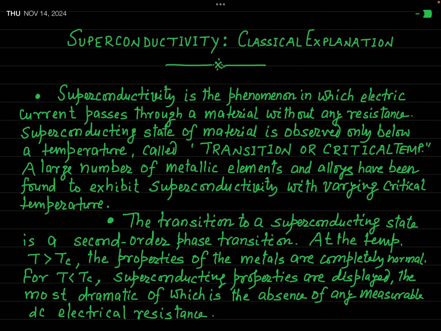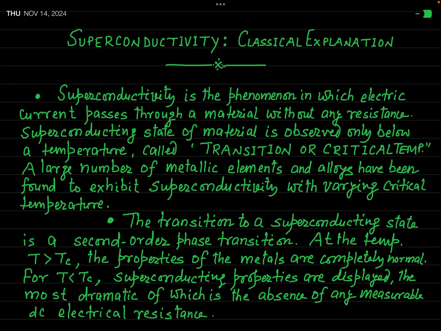After the advent of superconductivity, many theories have been proposed to explain this phenomenon. Actually, the theories proposed to explain superconductivity have had varying success.